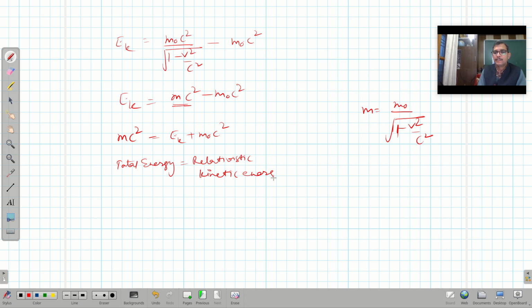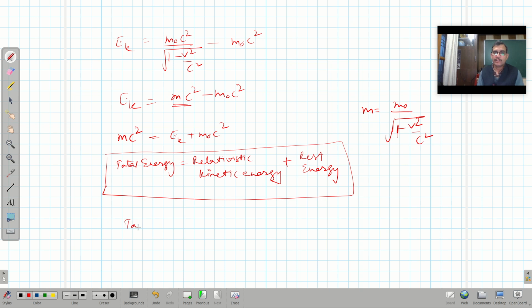Kinetic energy plus m naught c square means it is the rest mass energy. It is the rest energy. So this is the relationship. So from here we can calculate the total energy, that is E. It can be written as mc square, which is further equal to ek plus m naught c square. So this is the expression for the total energy of the system.